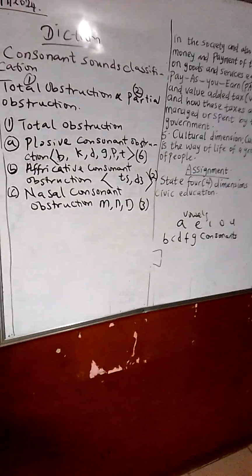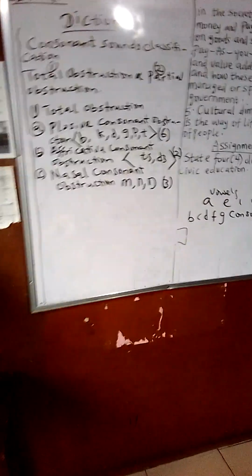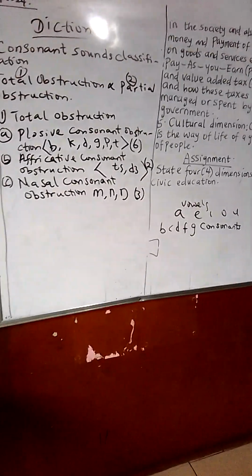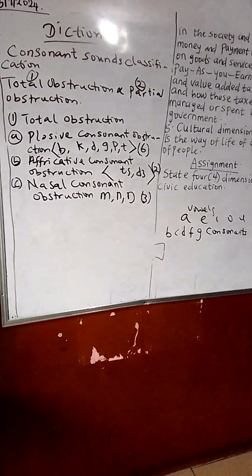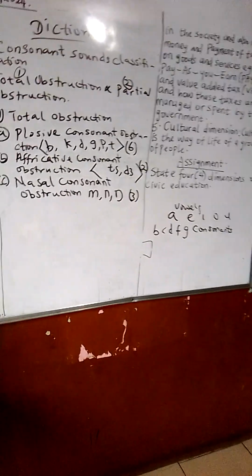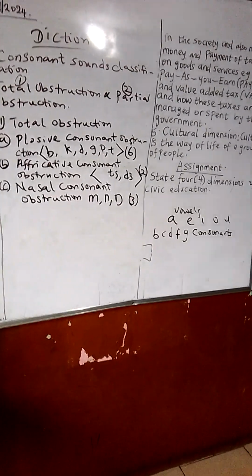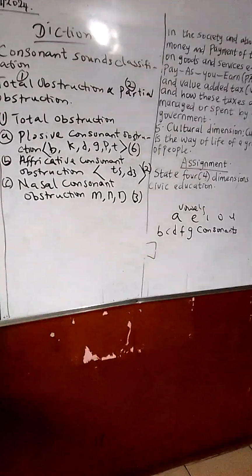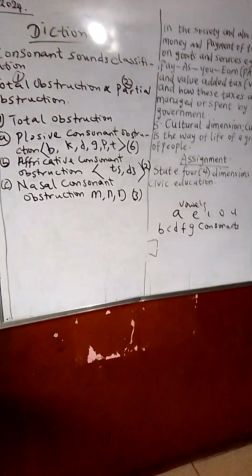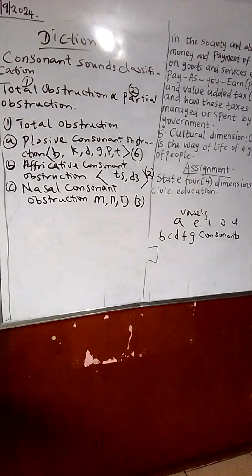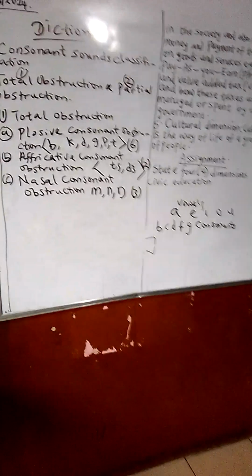Then we have the B, which is the affricate consonant obstruction. Under the affricate consonant obstruction, we have sh and ch. They are just 2 sounds. Example of where it is your ch mostly. Then under the j, it is your j in letters and ge or gi.